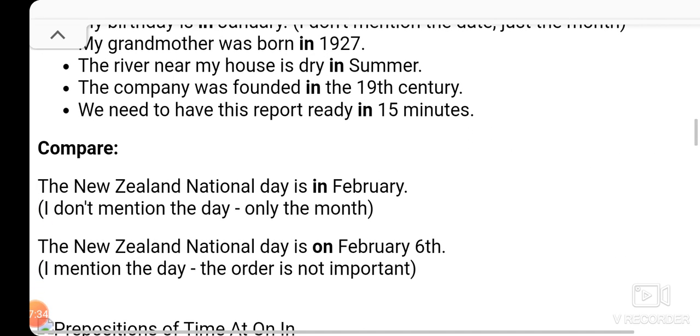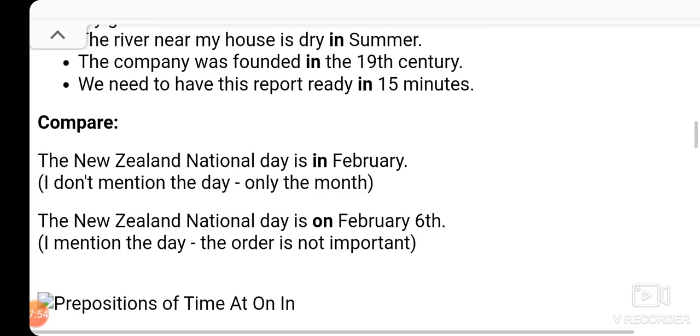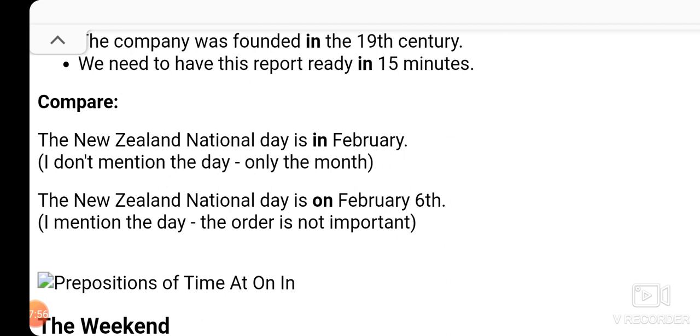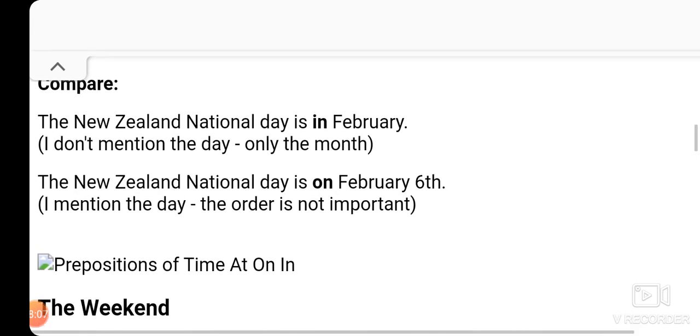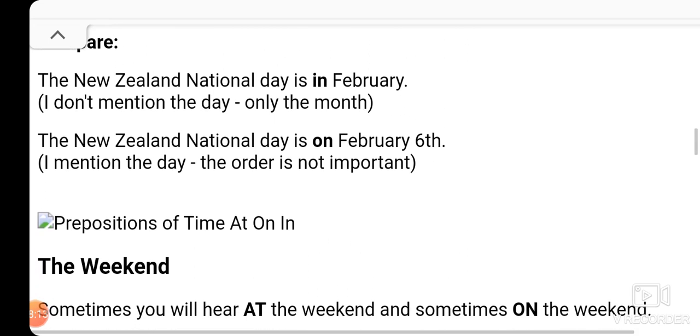And then lengths of time. We need to have this report ready in 15 minutes. So 15 minutes is the length of time given to us to complete the report. So when we talk about the length of time, just like 15 minutes, 15 days, we have to use "in" with it. For example, I can say that you can complete this assignment in 15 days, in 15 minutes, in 15 weeks. So when we talk about a specific length of time, we use "in" before it.